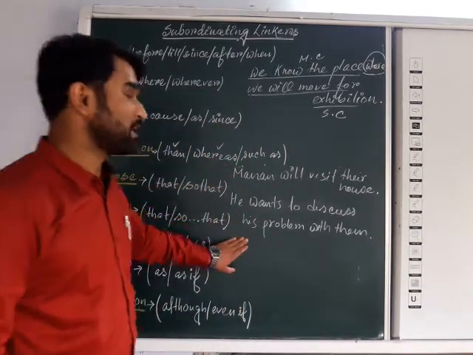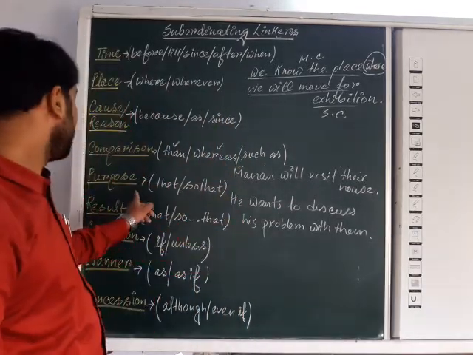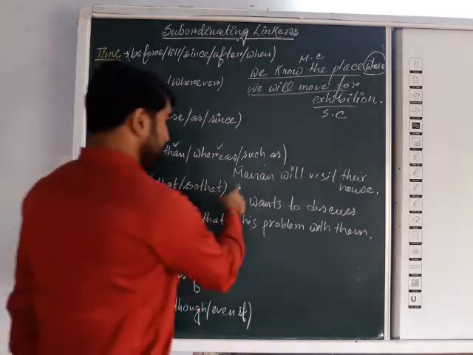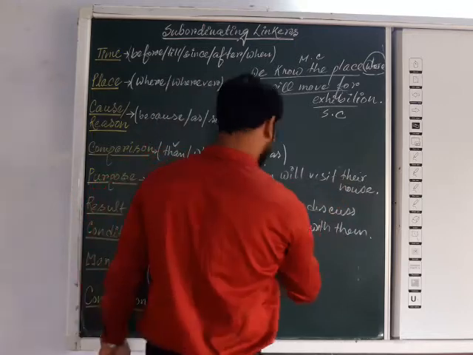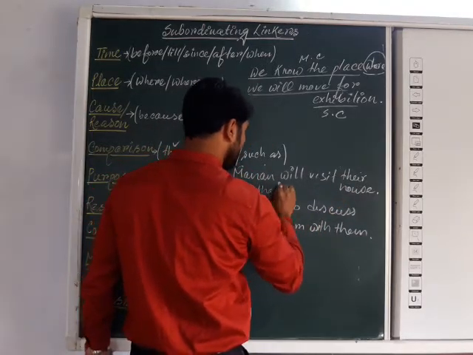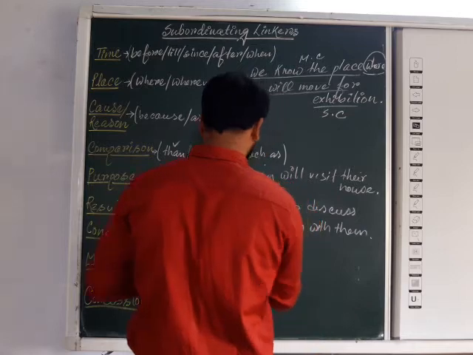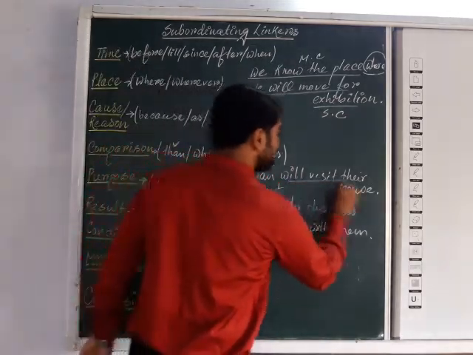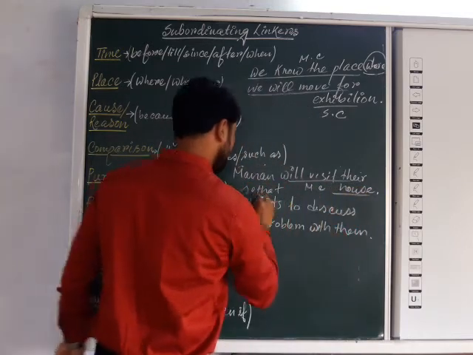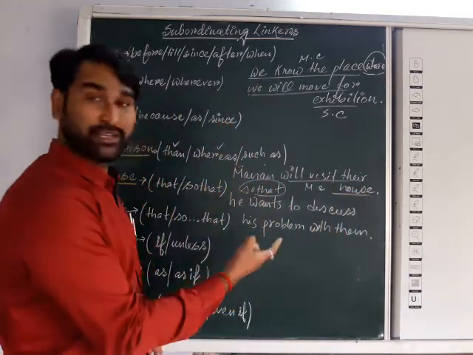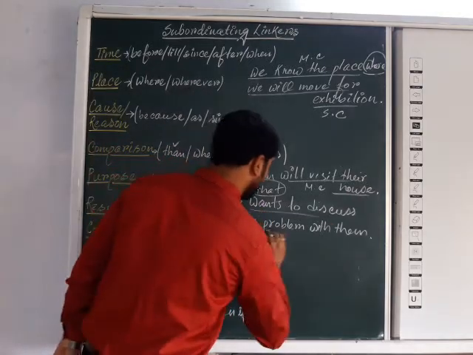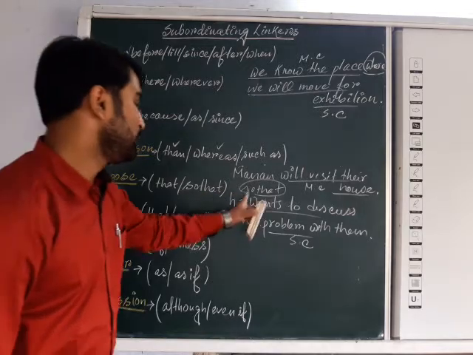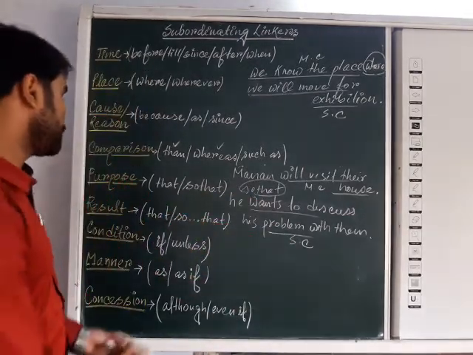These two types of sentences or clauses you should join using that, or so that. What will be the answer? Very simple. Manan will visit their house so that, here it will be a small letter, so that he wants to discuss his problem. So Manan will visit their house, it will be the main clause. Now so that will be the linker. He wants to discuss his problem with them, that will be the subordinate clause or dependent clause. So that is followed by the subordinate clause. Okay. Next one we are moving.